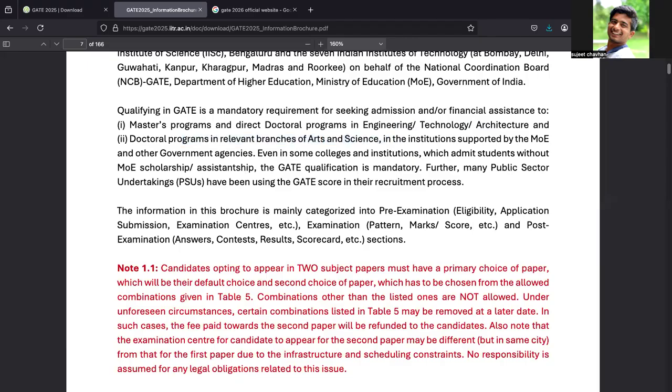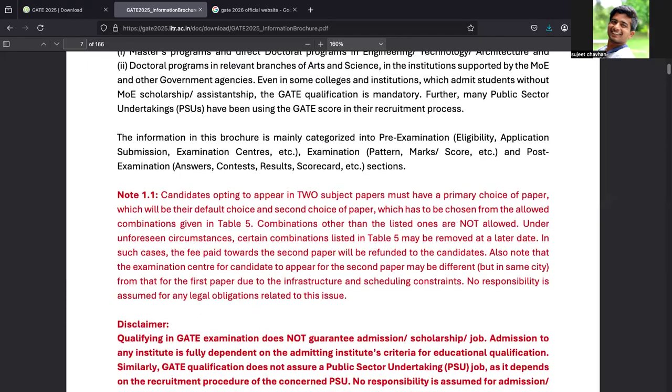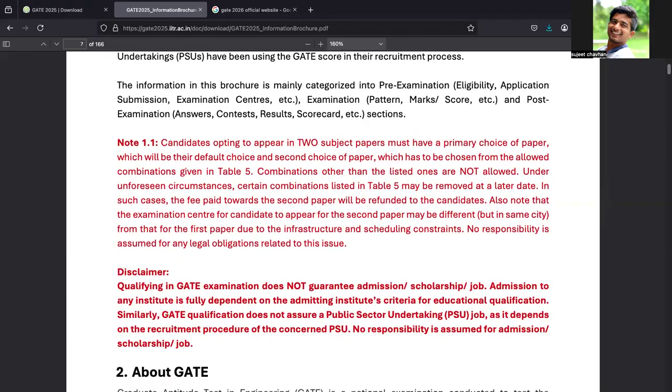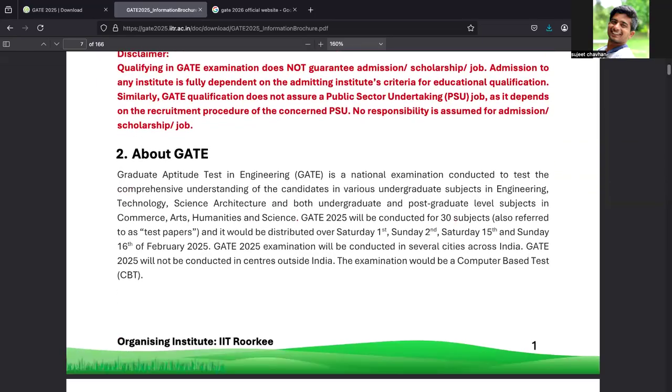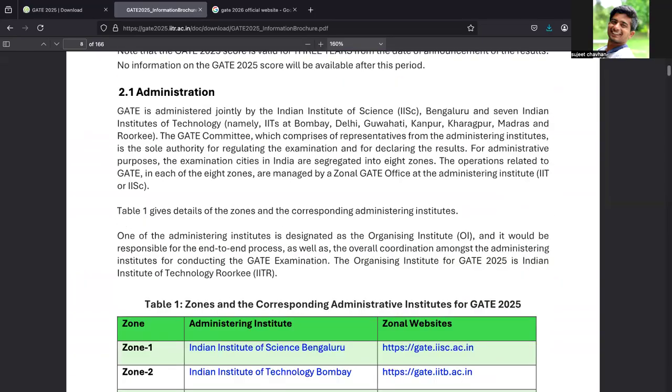You can go to the top institutes in India, like IISc Bangalore, or other top institutes like the IITs and NITs, if you clear this GATE exam. So this is a very important exam if you want to excel in your career. A candidate may opt to choose two papers. We cannot go through every detail in this brochure as it is very lengthy.